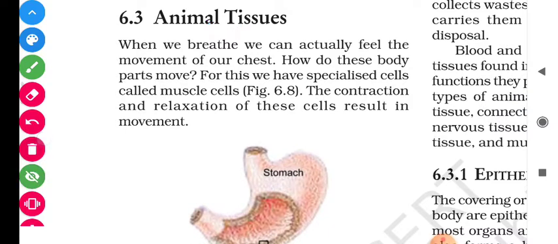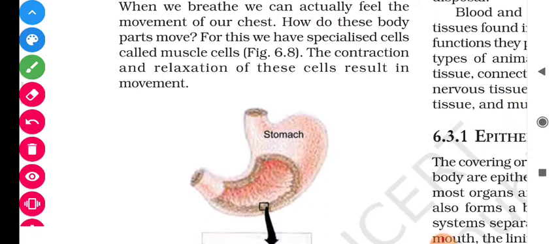Students, when we are breathing, we can actually feel the movement of our lungs or chest. So how do these body parts move? This is an interesting question. For this purpose, we have a specialized kind of cell known as the muscle cell. As we know, our whole body is made up of muscles, and the internal organs are also made up of muscles. In general, these are called muscle cells.